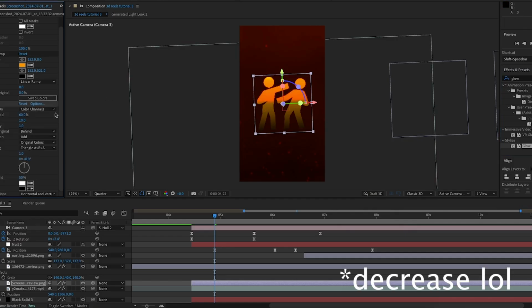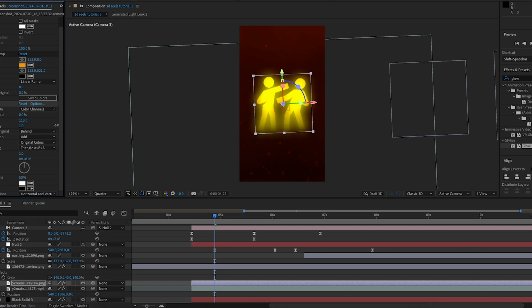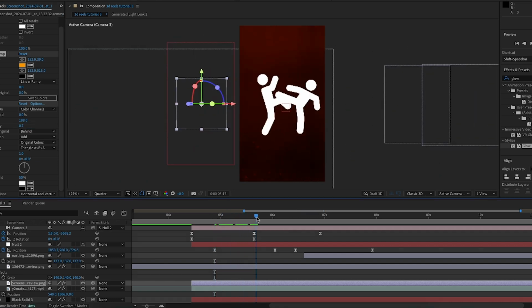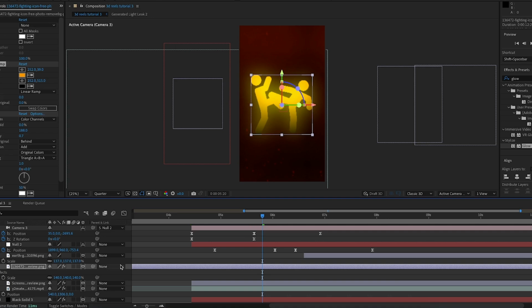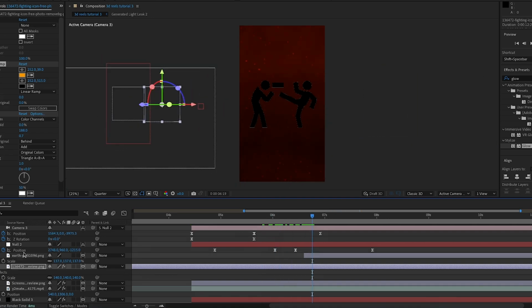I'll increase the glow threshold to 0%. And I'll increase the glow radius to around 140 and I'll decrease the intensity to around 0.7. But now I'm just going to copy and paste this gradient onto all of the other icons.